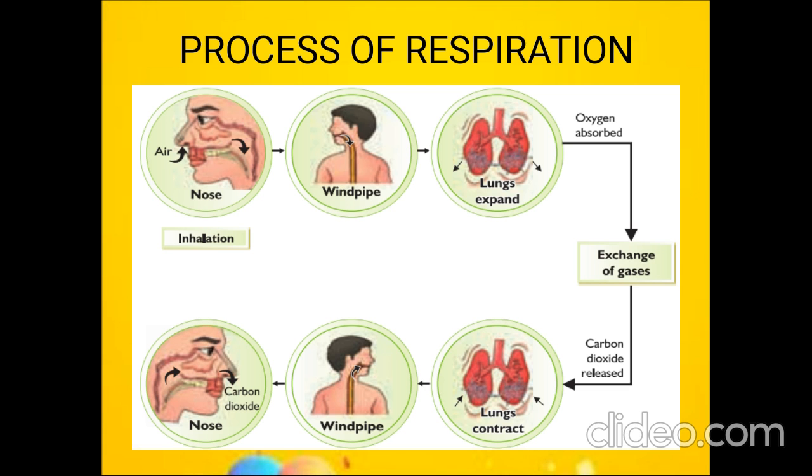So, what is happening in this respiration process? Yes, in the respiration process, the oxygen gets separated from the air we are inhaling. The separated oxygen is dissolved in the blood. The blood carries that oxygen to all parts of the body, and in return the blood collects carbon dioxide from different parts to the lungs for exhaling. This is what happens in the process of respiration. Right? Are you clear? Okay, children.